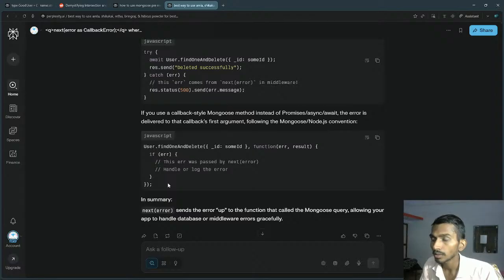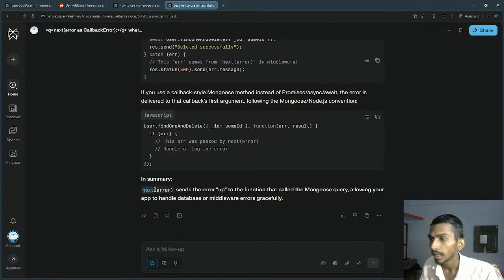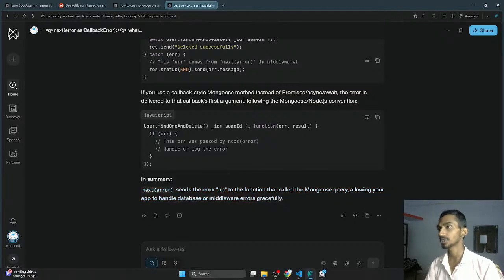Okay. Next error sends the error up to the function that called the Mongoose query, allowing the app to handle database or middleware errors gracefully. That's amazing.